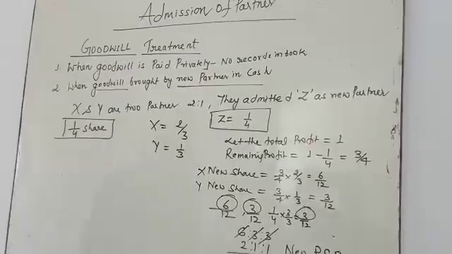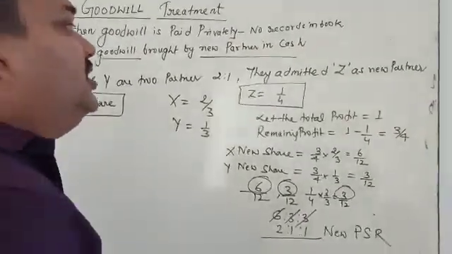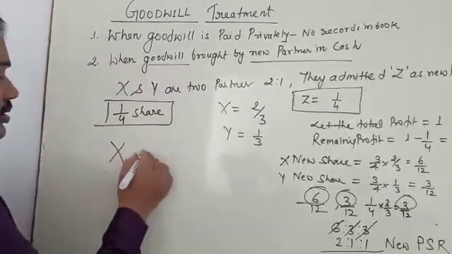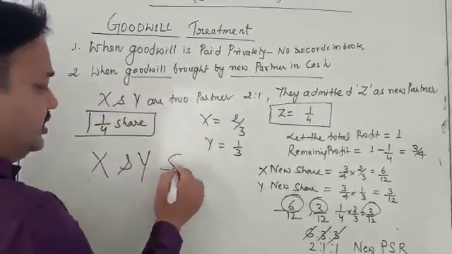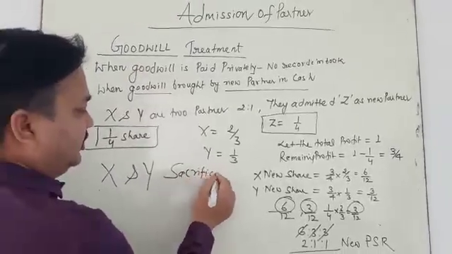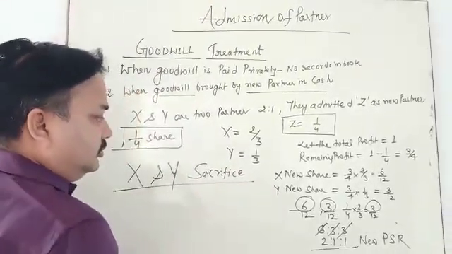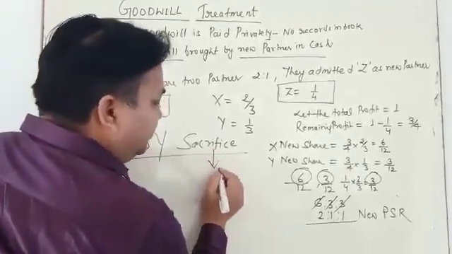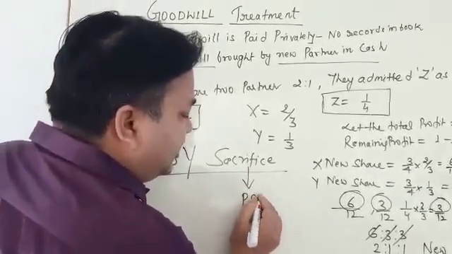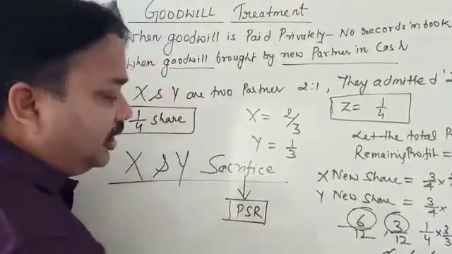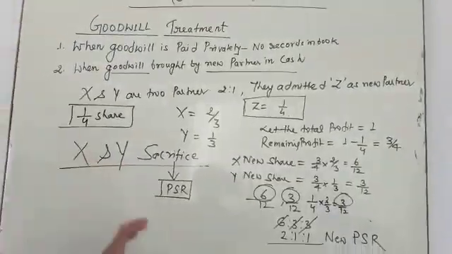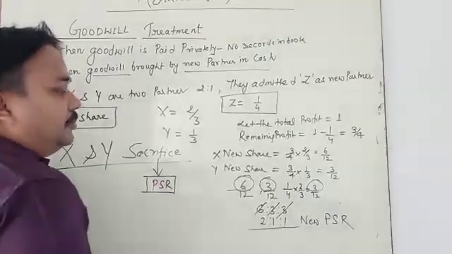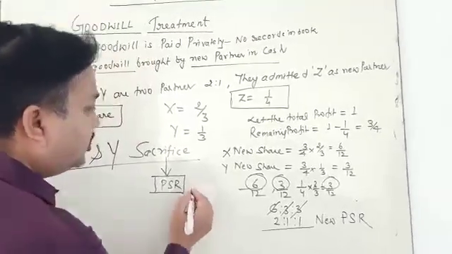So why is goodwill going to be brought by Z? The reason is that X and Y sacrifice their profit sharing ratio. So what is the sacrificing ratio here? 2:1.